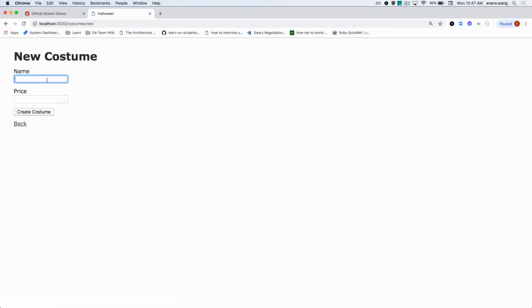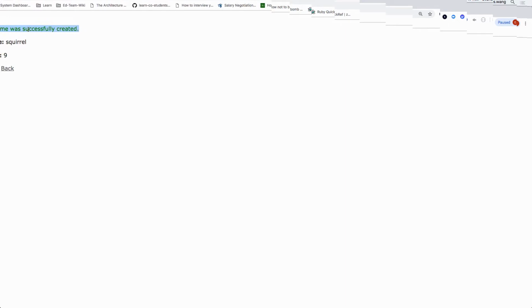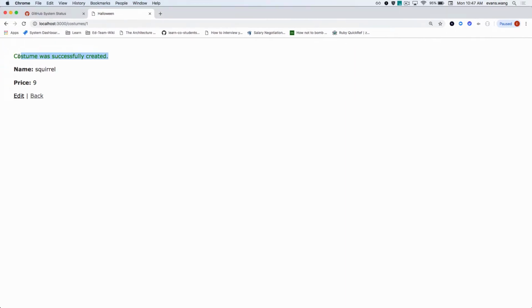What's the name of this costume? That's right. Throw it back, right? How much is this? Free. Just kidding. 9. Yeah? Free costume. Where is it going to take me? Awesome. Thank you. Right? Costume is successfully created. Where does this message come from? If I refresh, will it still be there? Cool. So smart.